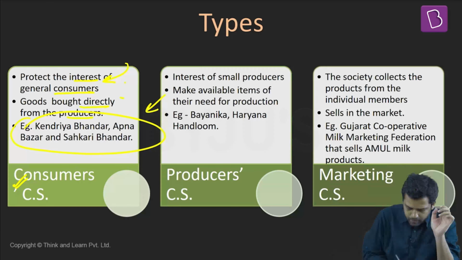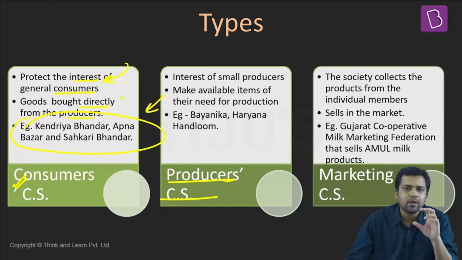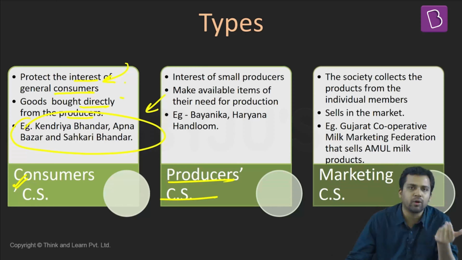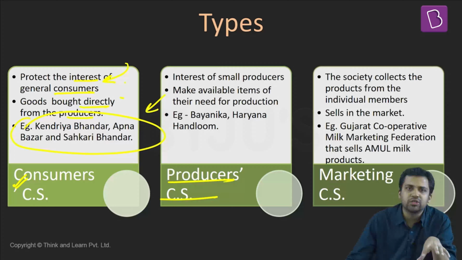Now, there can be some producers cooperatives as well. What do producer cooperatives do? There can be some producers who might require some expensive machinery, some expensive inputs. One particular producer might find it difficult to purchase this machinery, and he might not require it throughout the day or throughout the period. So what can happen here is, a few producers come together, pool in their resources and purchase these inputs. And they share these inputs among themselves. So the burden on each individual producer reduces.